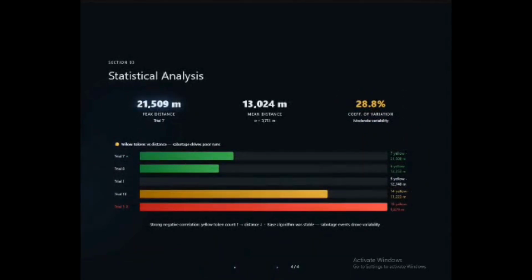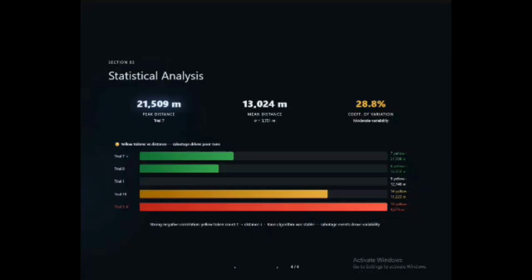Okay, lastly for the stats, our average distance was 13,024 meters, best was 21,509 meters in trial 7, and the worst one was 9,879 meters in trial 5. So basically the results come down to the yellow tokens. Runs with fewer yellow went further, runs with more yellows went shorter. Trial 7 only had 7 yellows, trial 5 had 18. So that's why 7 was better, 18 was worse.